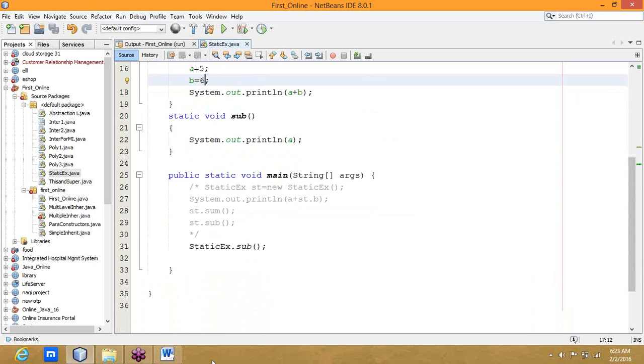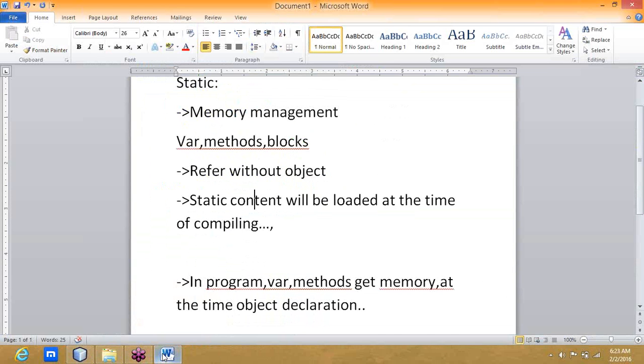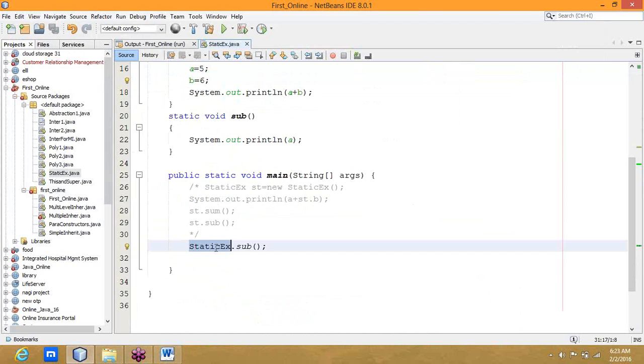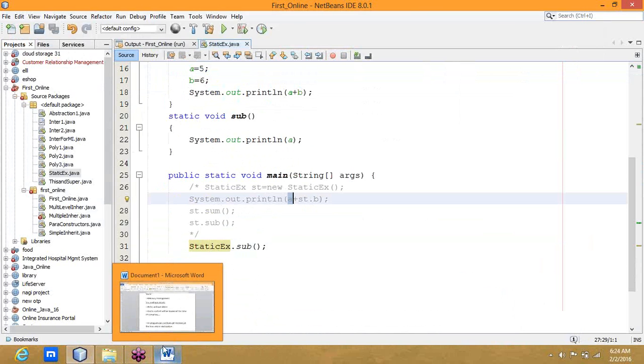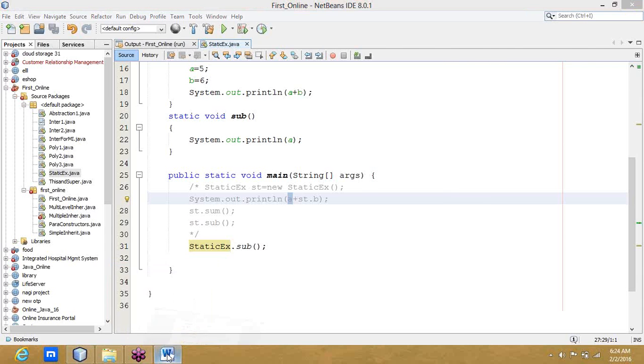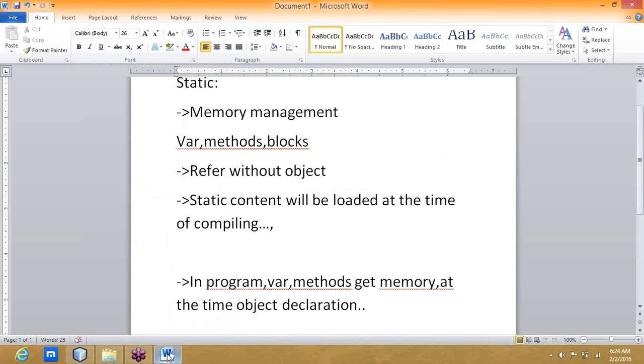To access a class variable, something like static content, there is no need to create objects. By using the class name itself, we can call and execute the program. Class name is enough, or sometimes we can use the object reference to the class name. Both ways you can get the value. Within the program, even without the class name, I can call A and B directly. I hope you understand a little bit about static variables and methods.